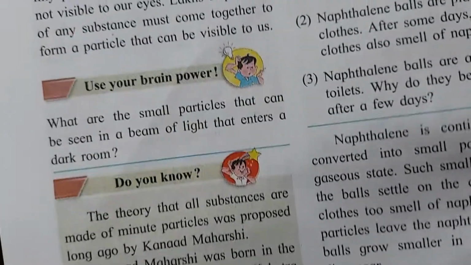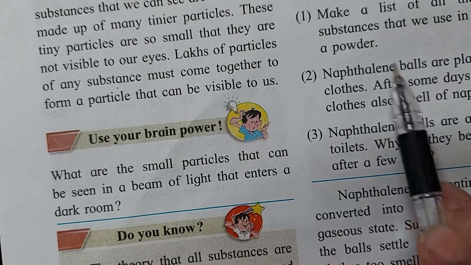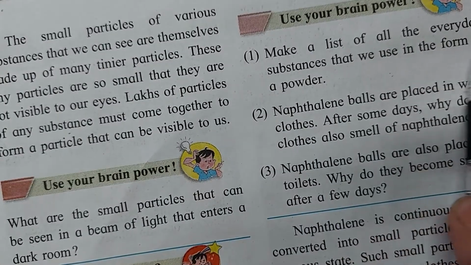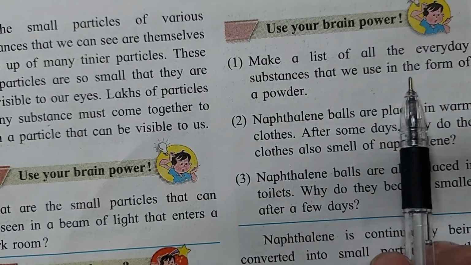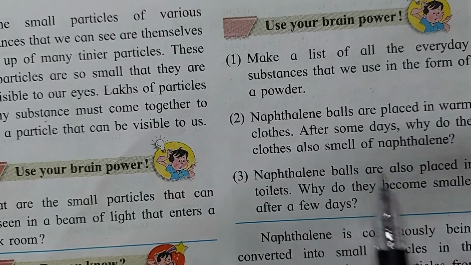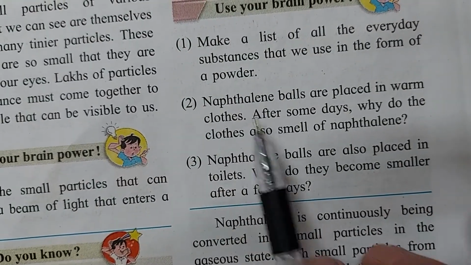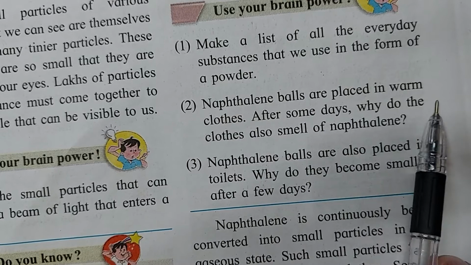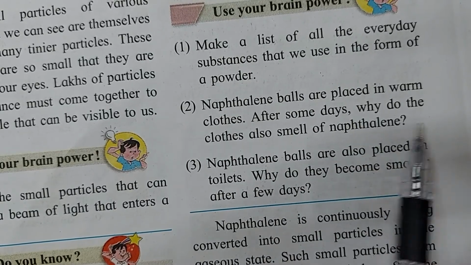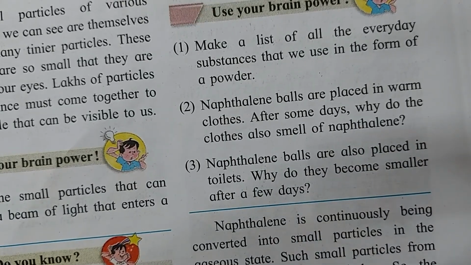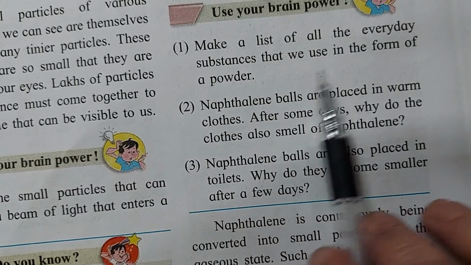Right children? Moving further. Make a list of all the everyday substances that we use in the form of a powder. Second, naphthalene balls are placed in warm clothes. After some days, why do the clothes also smell?